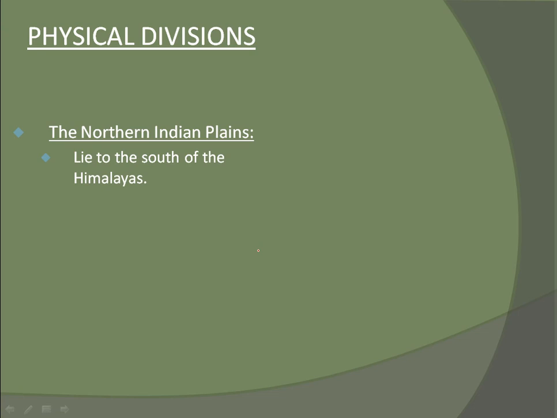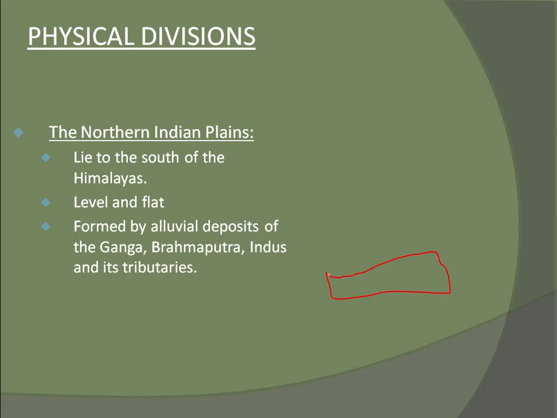The northern Indian plains lie to the south of the Himalayas. They are level and flat like this. They are formed by alluvial deposits of the Ganga, Brahmaputra, Indus, and their tributaries.